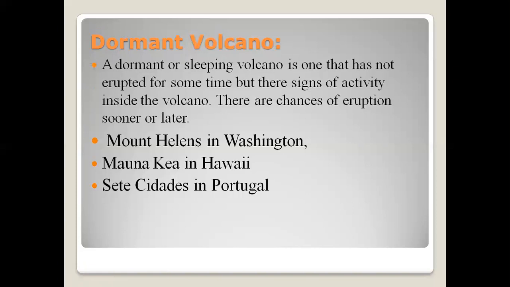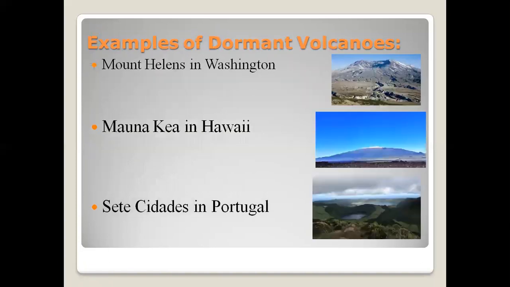Another type of volcano is the dormant volcano, also called a sleeping volcano. It is one that has not erupted for some time, but there are signs of activity inside the volcano, and there are chances of eruption sooner or later. Examples are Mount St. Helens in Washington, Mauna Kea in Hawaii, and Sete Cidades in Portugal. You can see examples here with their pictures.